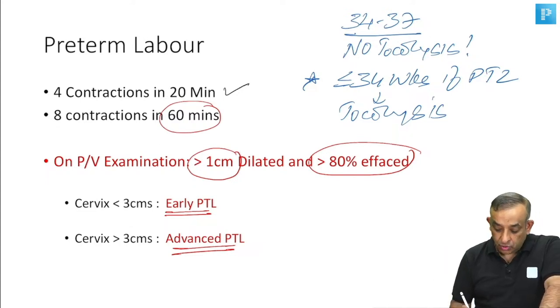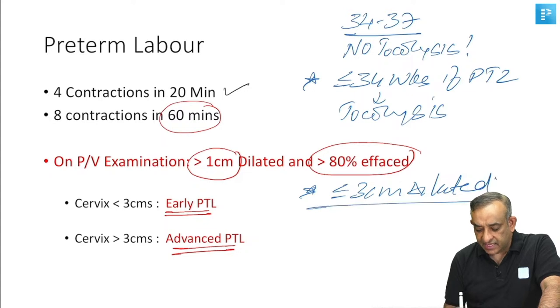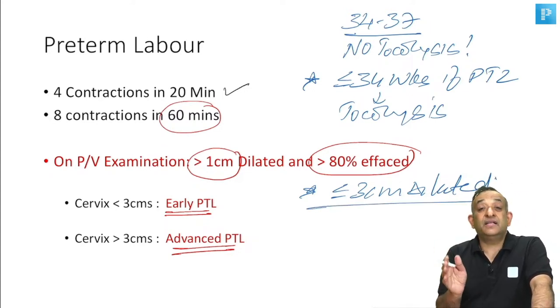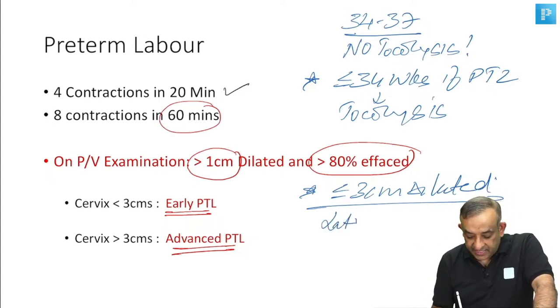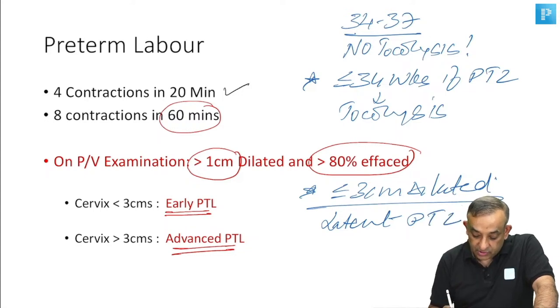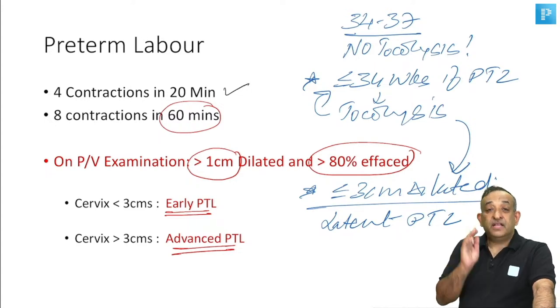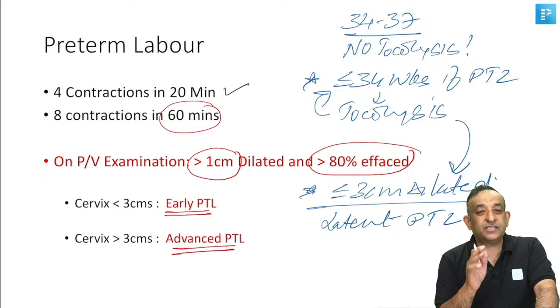Number 2, tocolysis is given only before 3 centimeters dilated. Cervix is less than or equal to 3 centimeters dilated. She is in preterm labor, and that is known as the latent stage of preterm labor. So in latent preterm labor, your tocolysis will work. So tocolysis, two things I told you in this class: less than 34 weeks of gestation and less than 3 centimeters dilated. That's when your tocolysis will work.